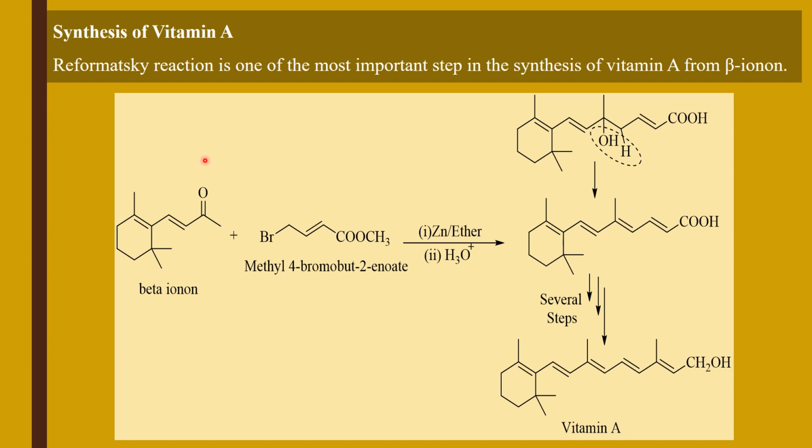In this way, this oxygen will be converted into hydroxy group, and after dehydration, this carboxylic acid intermediate is obtained, which after several steps is converted into vitamin D.